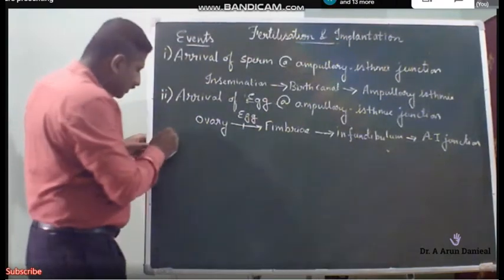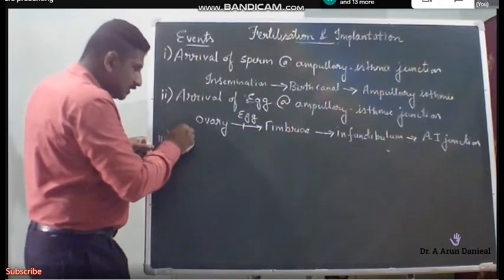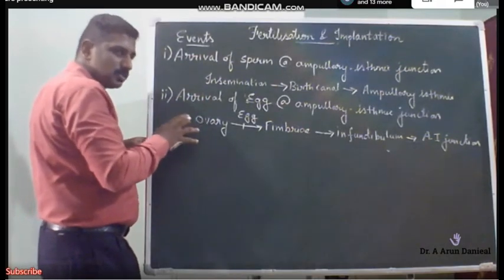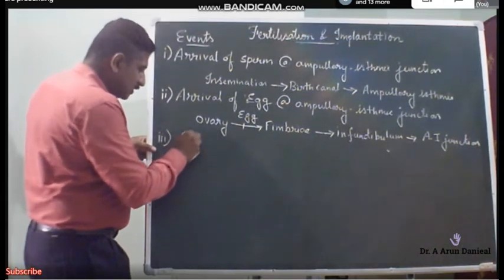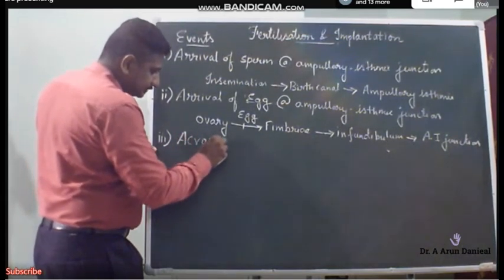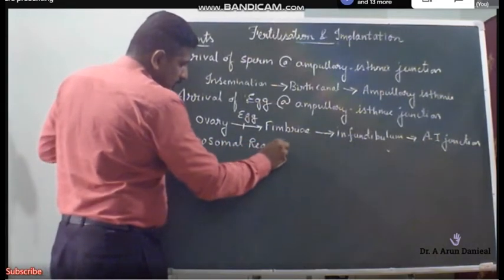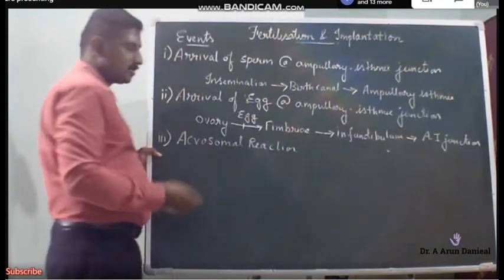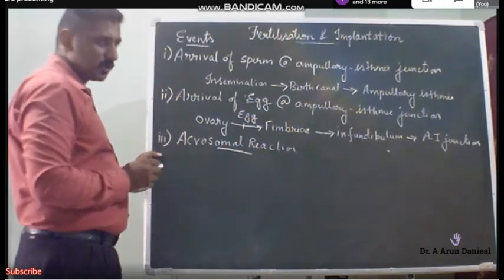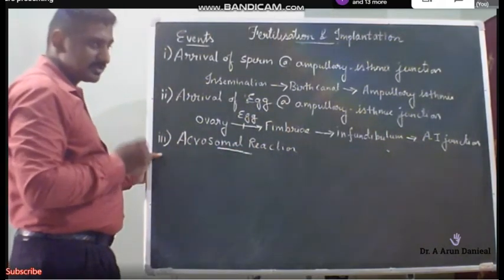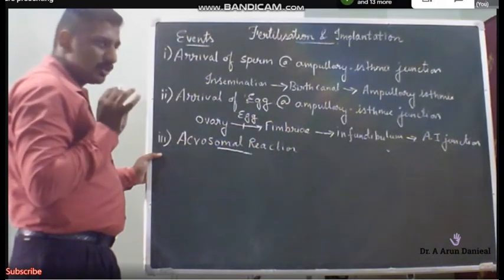The third important point which I want to highlight here is, after arrival of these two, there is a chemical dialogue between the sperm and the egg, which is called the acrosomal reaction. The head of a sperm has an acrosome. The acrosome has a lot of enzymes, and among them the predominant enzyme is hyaluronidase.